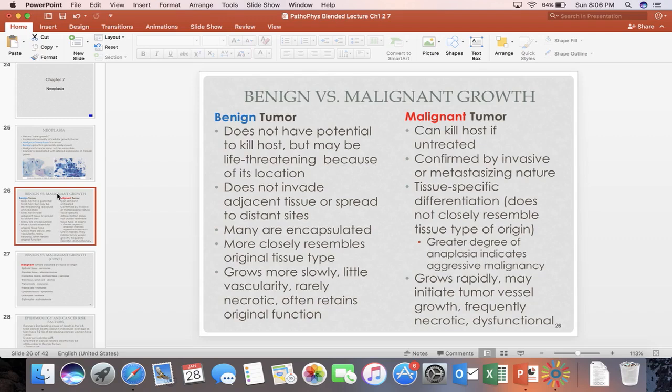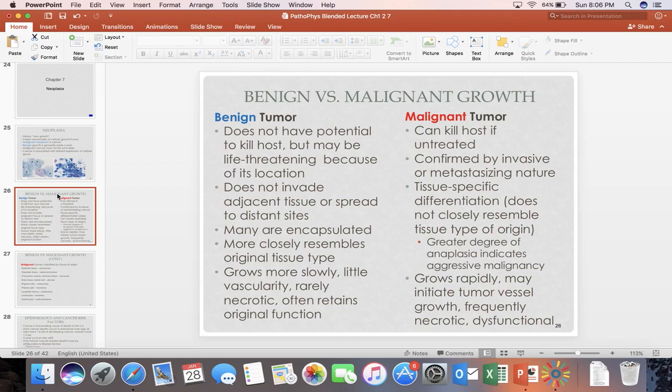So here are the differences between malignant and benign growth. Benign growth does not have a potential to kill the host, but it may be life-threatening because of its location. Just imagine if you have a benign tumor that grows in the head region, right? It causes intracranial pressure, therefore it can potentially kill you. A benign tumor does not invade adjacent tissue or spread to distant sites.